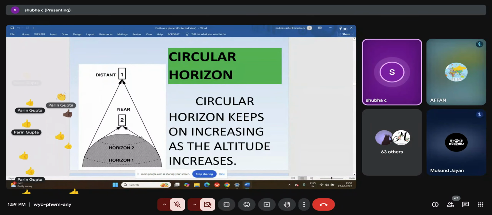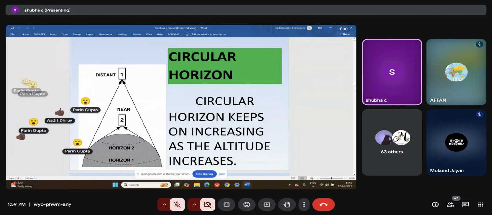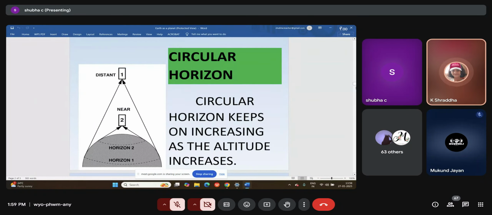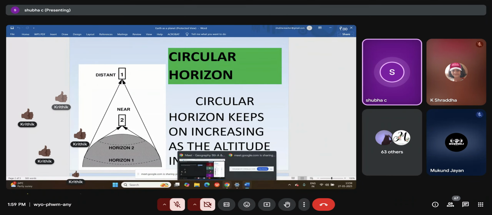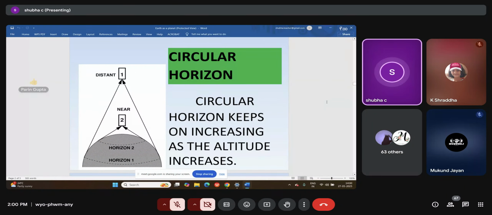This horizon also gives us the shape Earth is in. Understood? What is the circular horizon? Ma'am, can you explain it once more? Okay. When you go to the beach and look at the shore, how does it look? Does it look flat, or round, or circular? Circular, right?